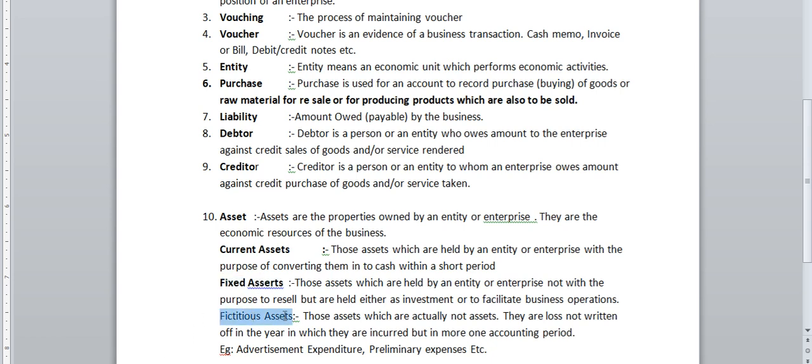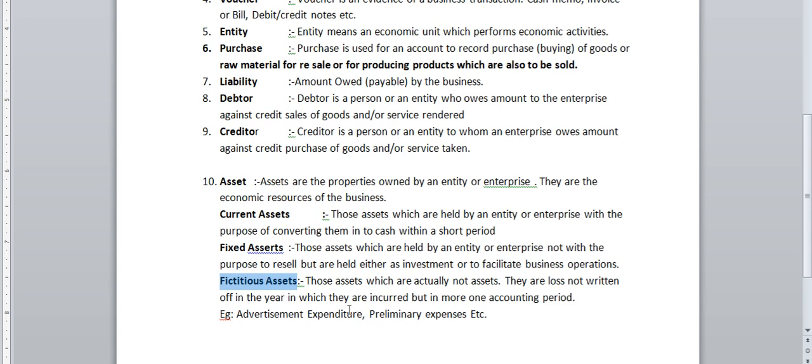Next one is a fictitious asset. What is a fictitious asset? Those assets which are actually not assets; these are losses not written off in the year in which they are incurred but over more than one accounting period. Examples are advertisement expenditure and preliminary expenses. The preliminary expenses incurred at the time of starting the business could not be written off in one financial year, so we keep them on the asset side of our books of account. This asset is actually an expense, not an asset, so it is called a fictitious asset.